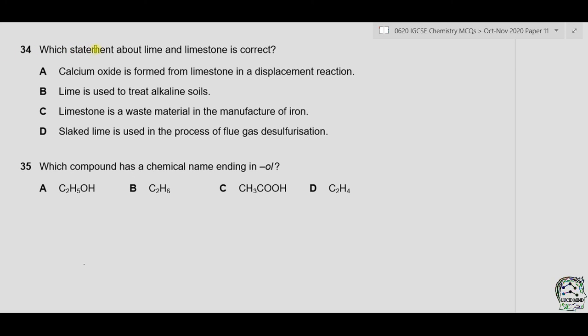Question 34. Which statement about lime and limestone is correct? Lime is calcium oxide and limestone is calcium carbonate. A. Calcium oxide is formed from limestone in a displacement reaction. Now limestone can decompose to form calcium oxide. This is not a displacement reaction, it is a decomposition reaction.